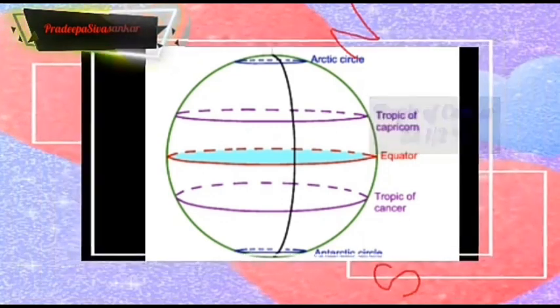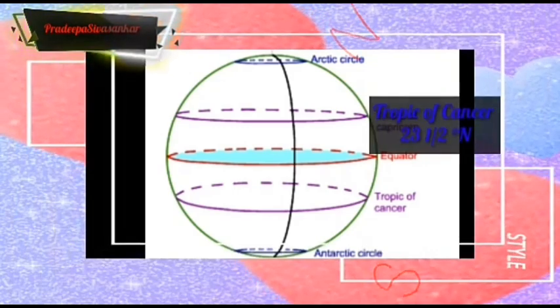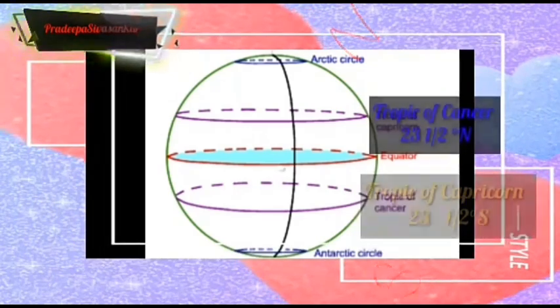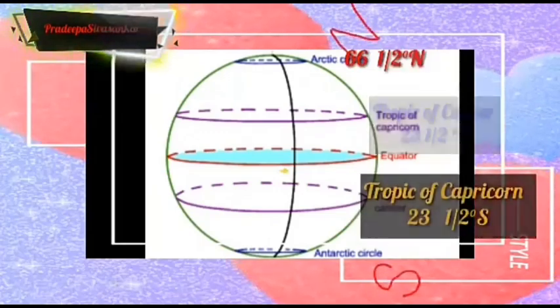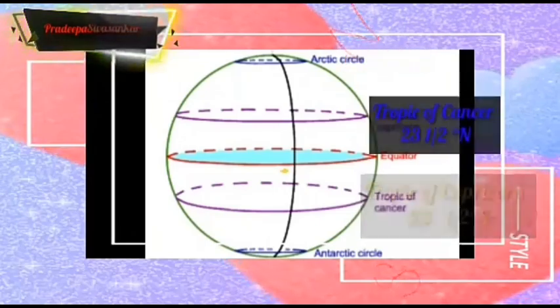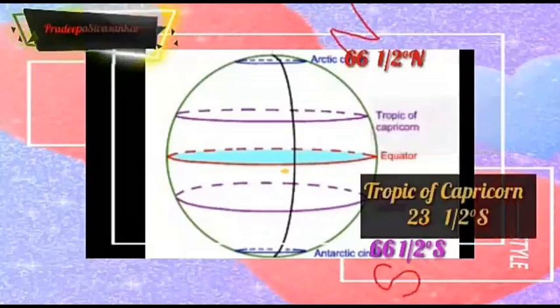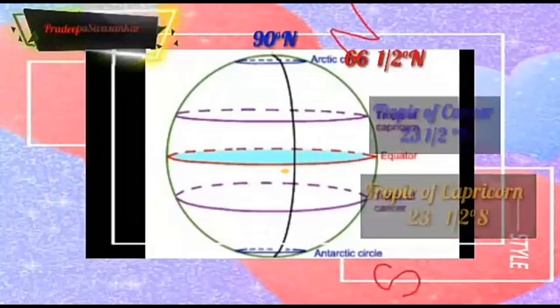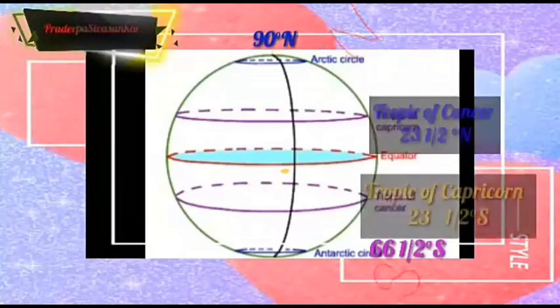Let us see the important latitudes of the Earth. Other than the equator, there are 4 important latitudes. First, on the northern side: the Tropic of Cancer, located at 23.5 degree north, and the Arctic Circle, at 66.5 degree north.